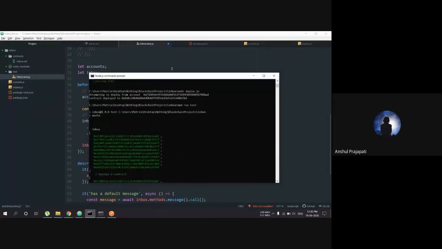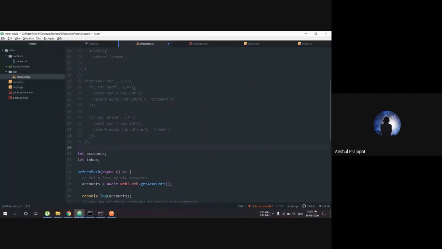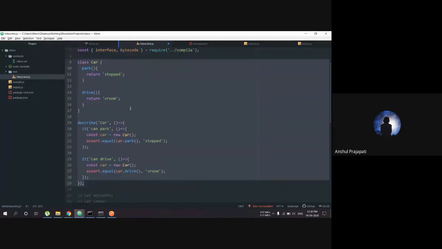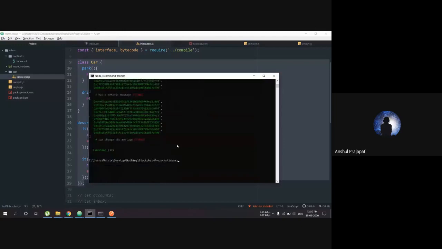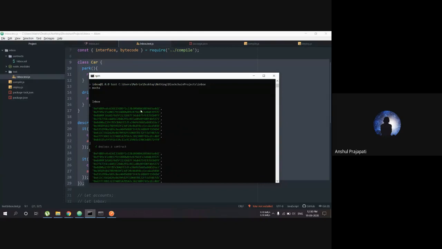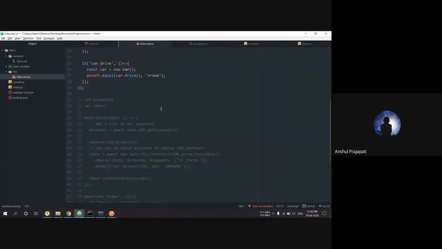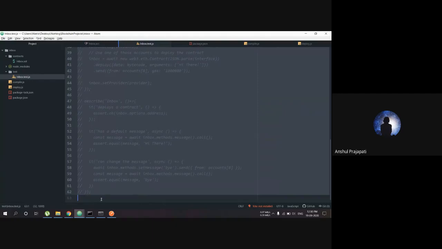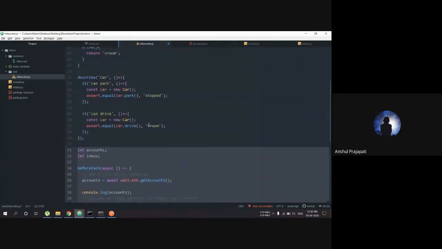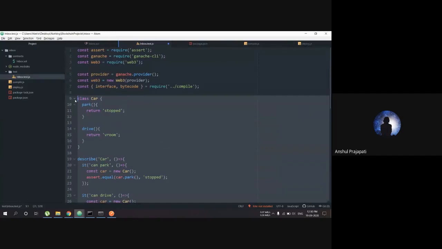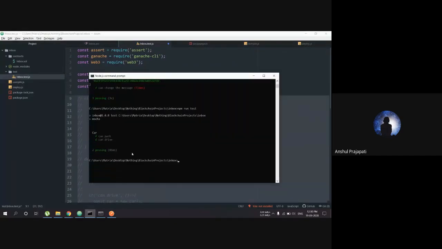Now, I didn't save it before. So all these past tests are the actual tests which are going to be run after this, and this is just a demo testing. And yes, we can see that it has given us can park and can drive. All these tests have been passed. Okay, so you can see how easy Mocha makes it for us to test.